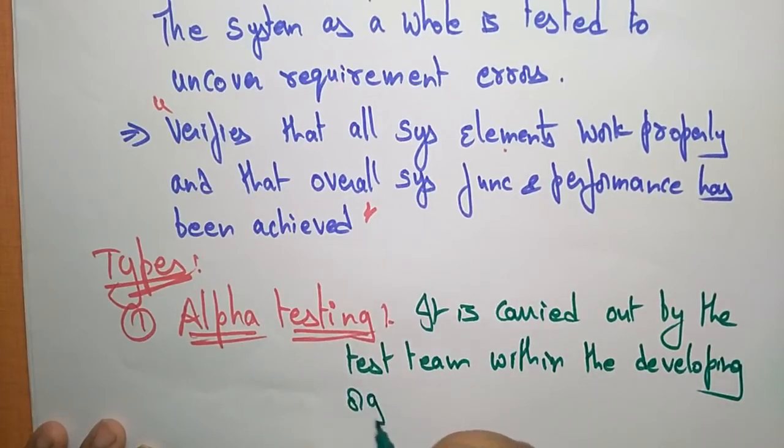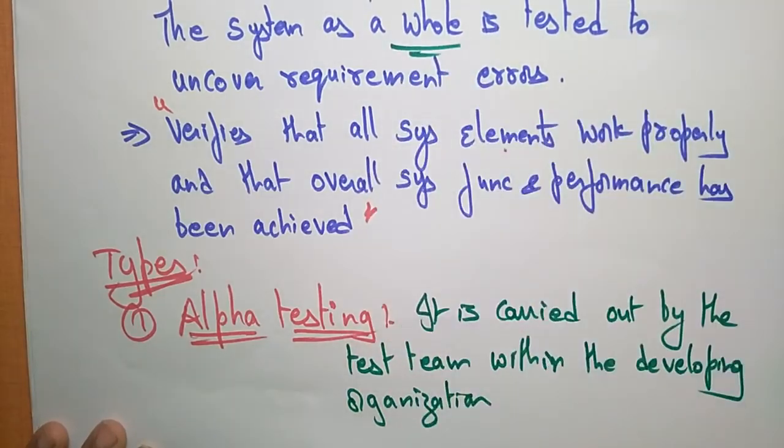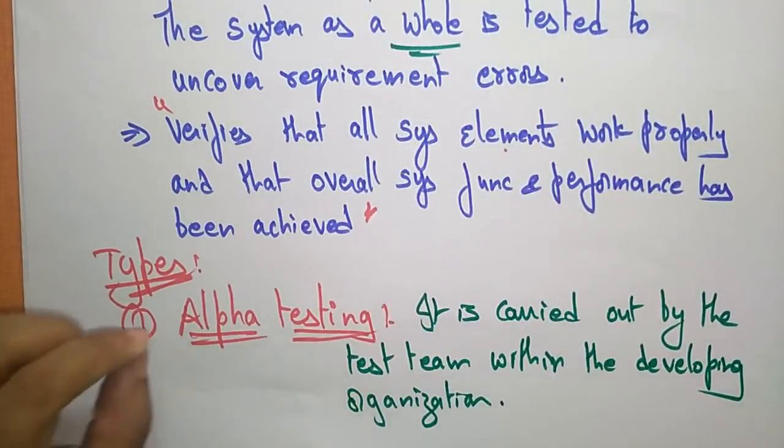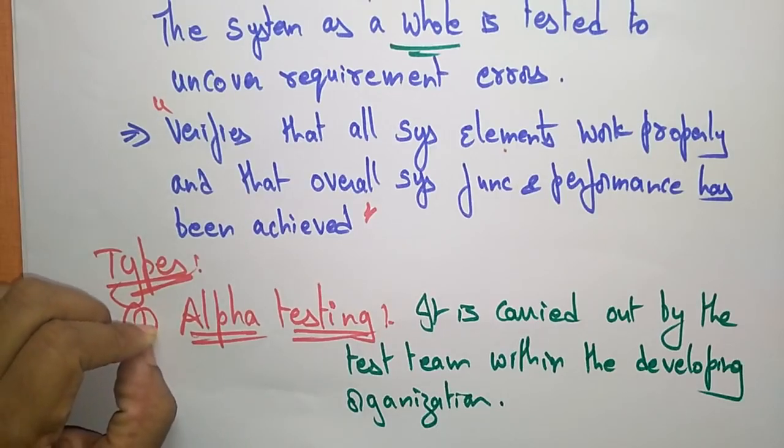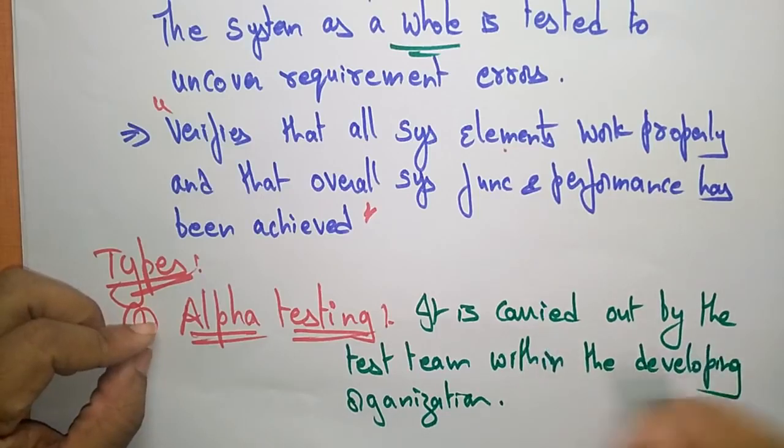Actually, we are running the test on the whole system, as I already said. Alpha testing means the test is carried out by the test team within the development organization.